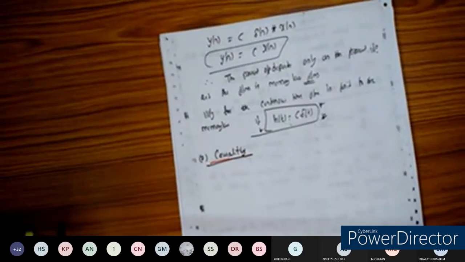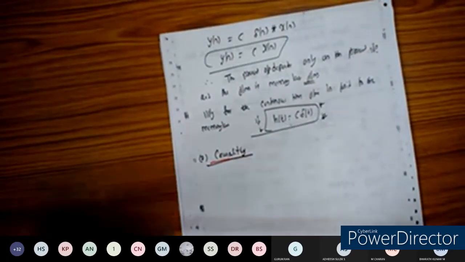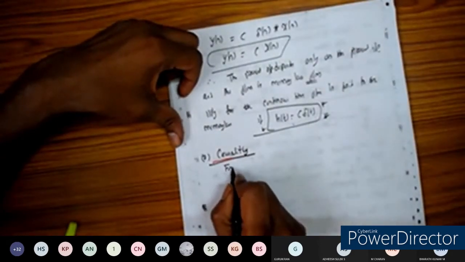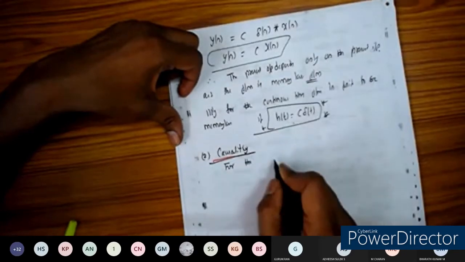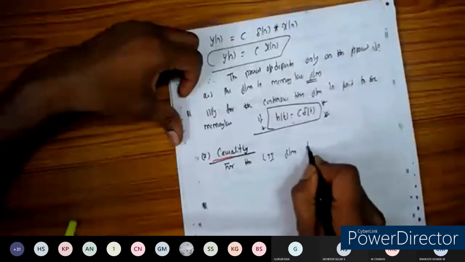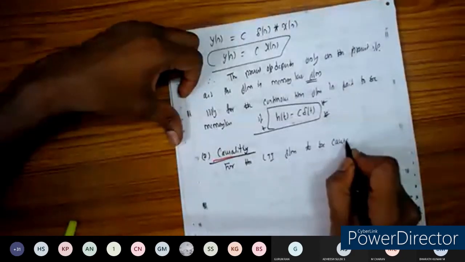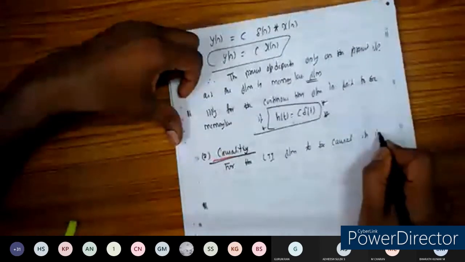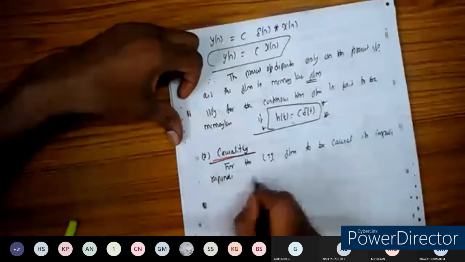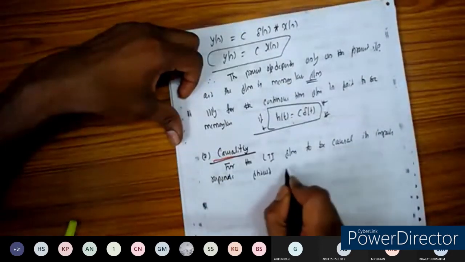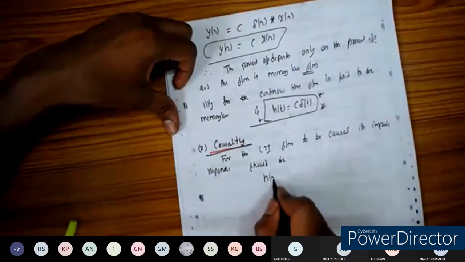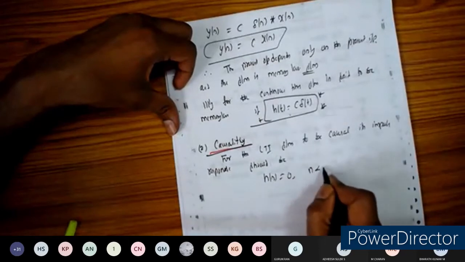Similarly, for the LTI system to be causal, its impulse response should be like this: h of n should be equal to 0 for n less than 0.